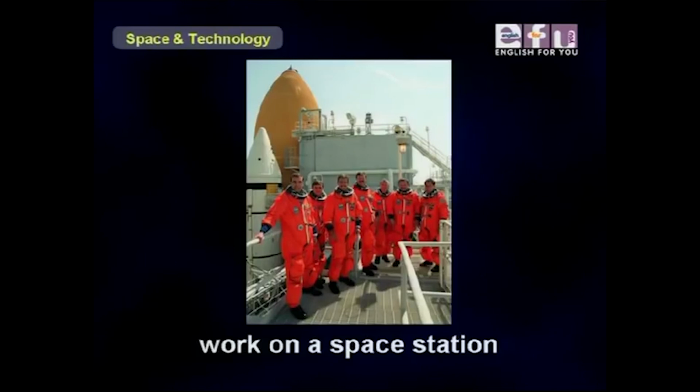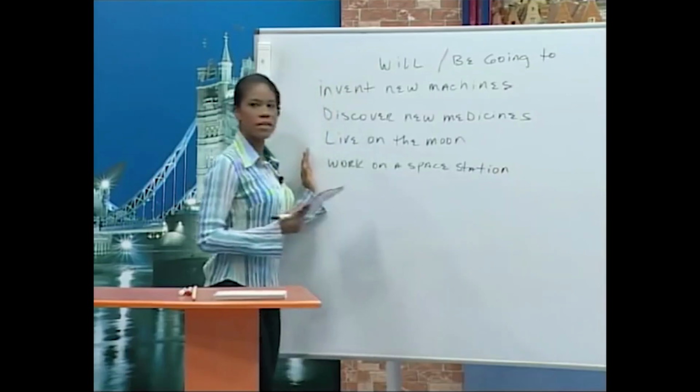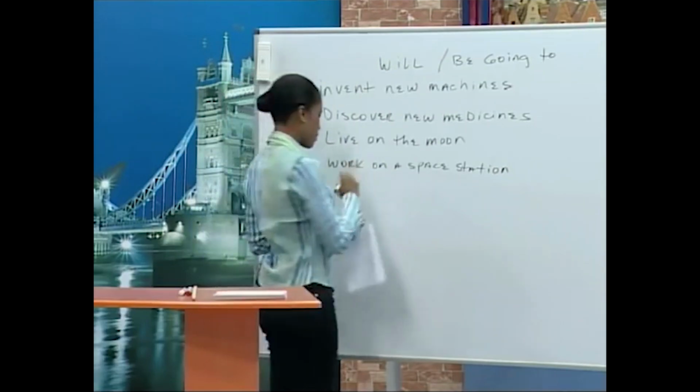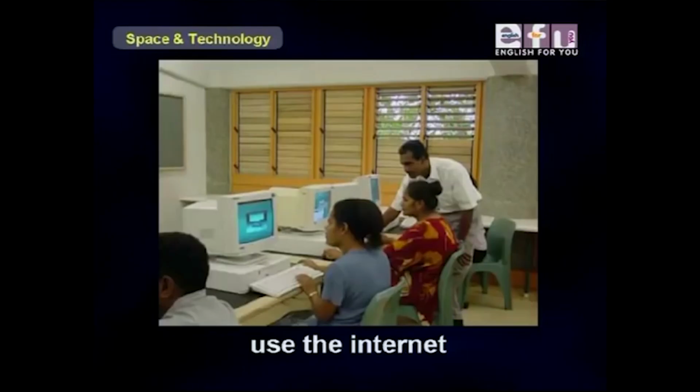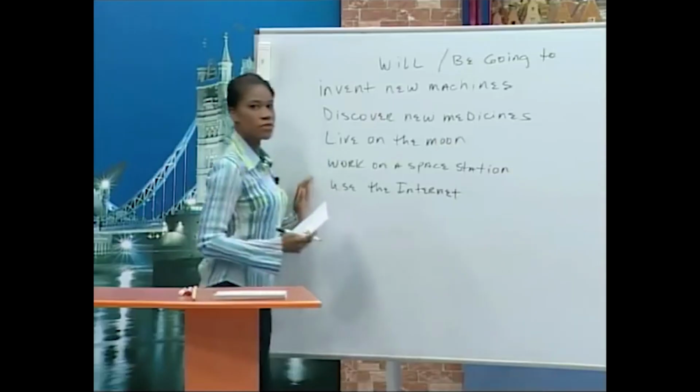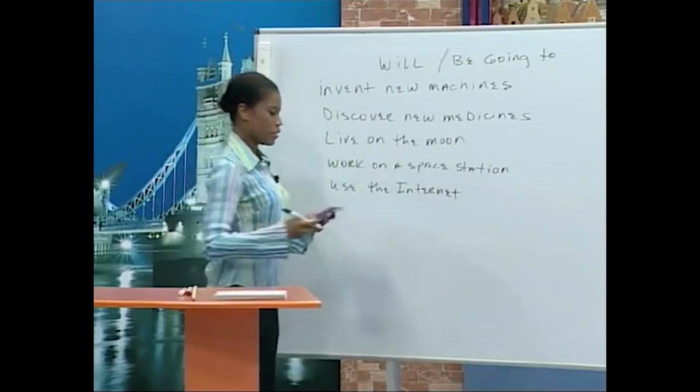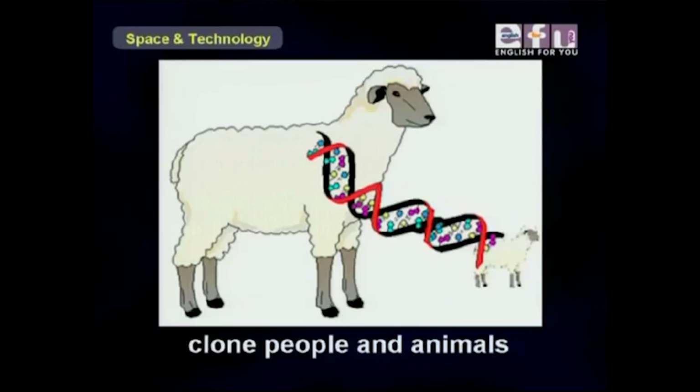Work on a space station. And use the internet. Clone people and animals. So make copies of people and animals.